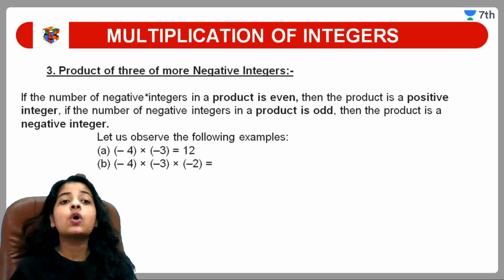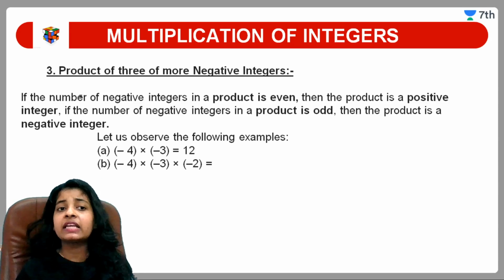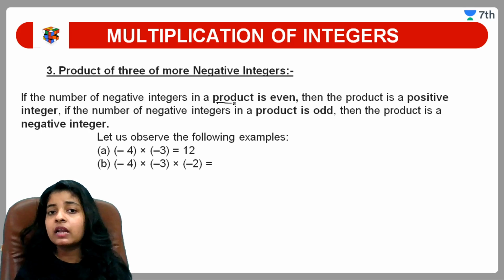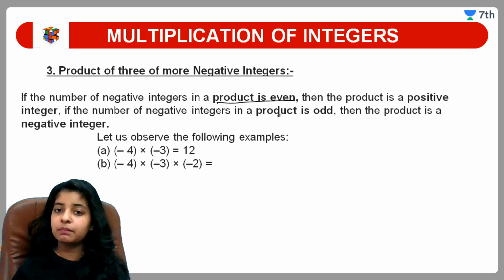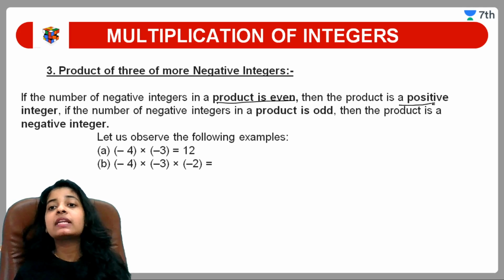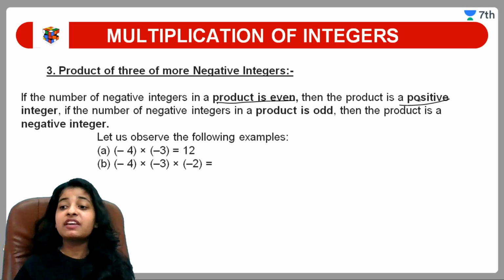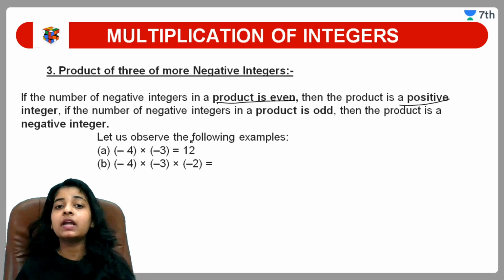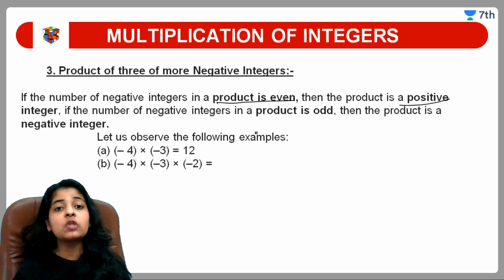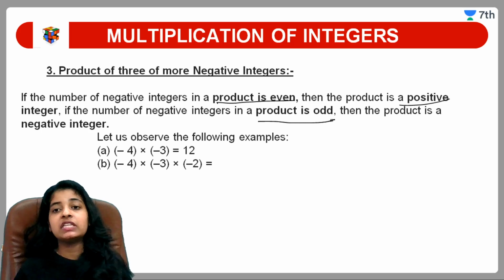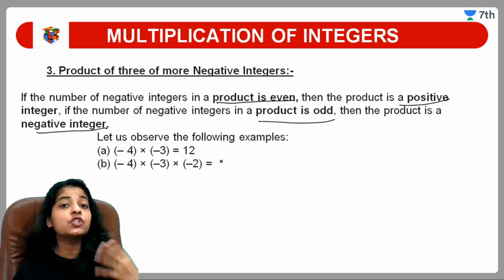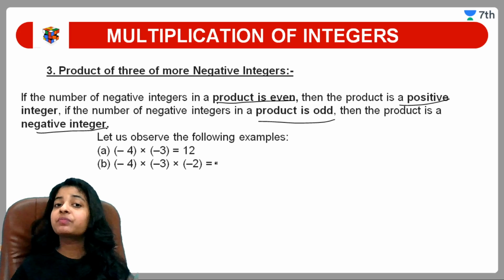So what it is telling us is that if the number of negative integers in a product is even, अगर हमारे पास even number में negative numbers हैं तो हमेशा हमें उनका result positive मिलता है. And if the number of negative integers is odd, अगर हमारे पास odd numbers में negative integers हैं तो उसका आंसर हमेशा एक negative integer होता है. This is a shortcut trick which you can learn.